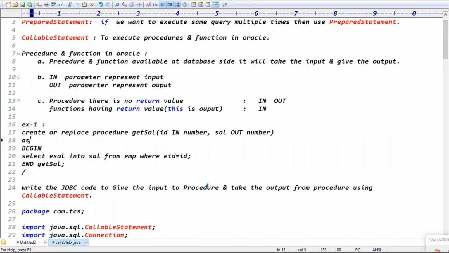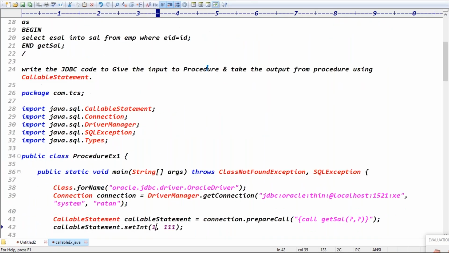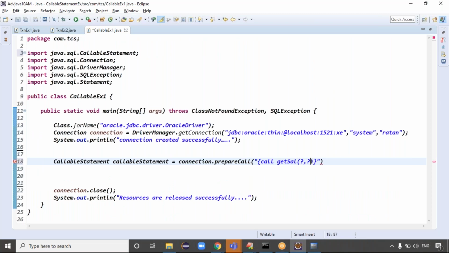How many question marks are given in total? Two question marks. Why two? Because one represents the input parameter and the second one represents the output parameter, right? Exactly. First parameters are input parameters, next parameters are output parameters, right? Yes. Is it clear now? First parameters are input parameters, next parameters are output parameters.